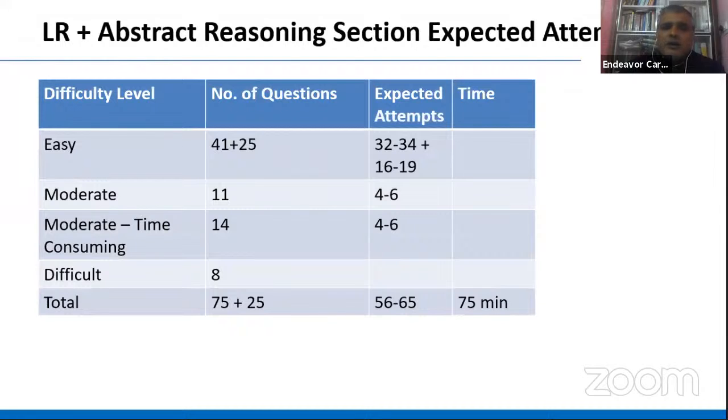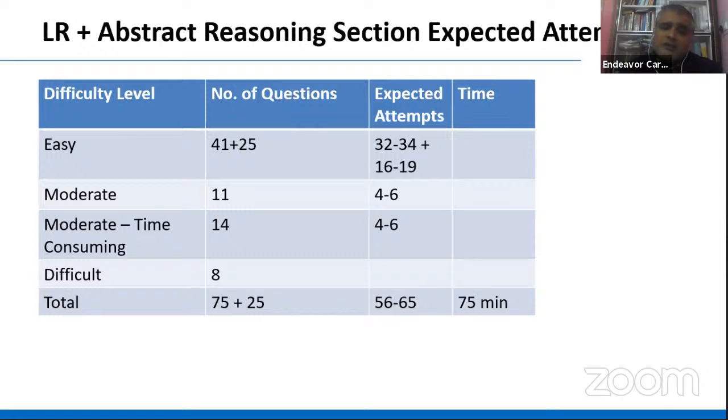Again, expected attempt. What I did was mix both the sets, LR plus abstract reasoning, because I consider all of them more or less reasoning. That's why I have given you strategy on that basis. As far as easy questions are concerned, in the LR part there are 41, which includes analytical reasoning plus verbal reasoning both, plus 25 questions of visual reasoning. Expected attempt out of 41 is somewhere around 32 to 34. Yes, it was quite doable, achievable.